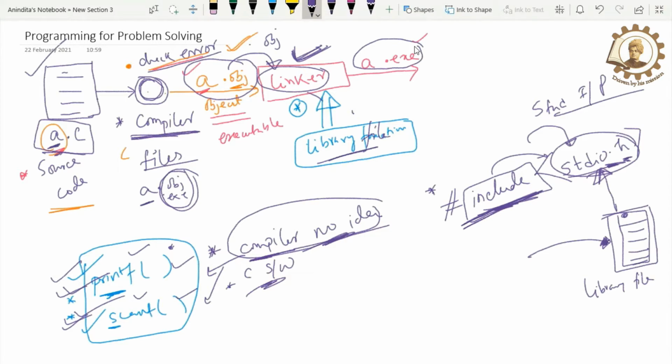This is the first activity of the linker that we have to understand. After linking the object file and the library file together, we get the exe file, and fortunately, this exe file is executable. By running this exe file, we are able to see the output of my source code. But here there is again a problem.